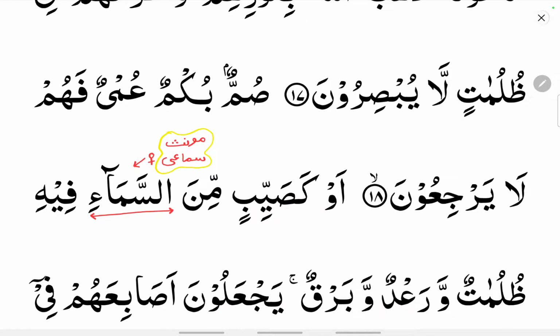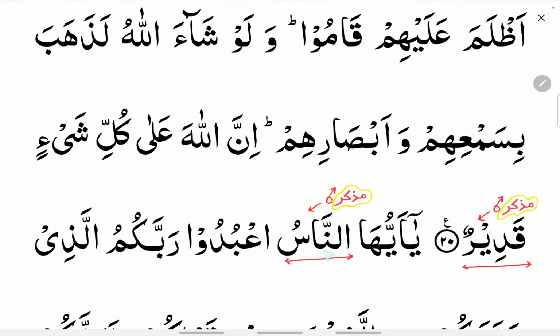Min as-samai. As-samai also comes under muannas samai, as narun was also a muannas samai. It is just by hearing, and it does not follow any rule. It does not come under muannas qiyasi, as there is no ta marbuta, alif hamza or alif ya ending, and it does not come under the natural gender, so it is a muannas samai.